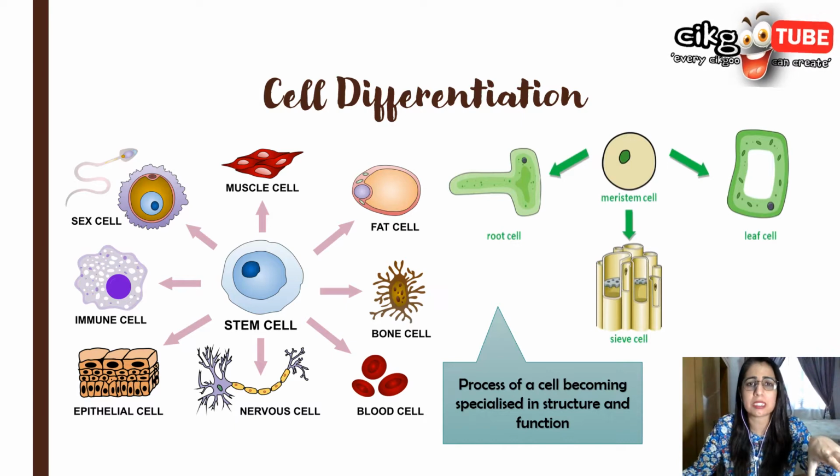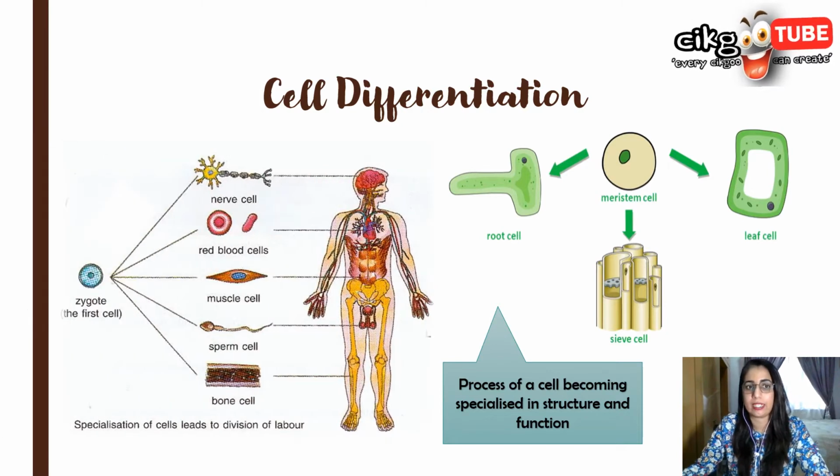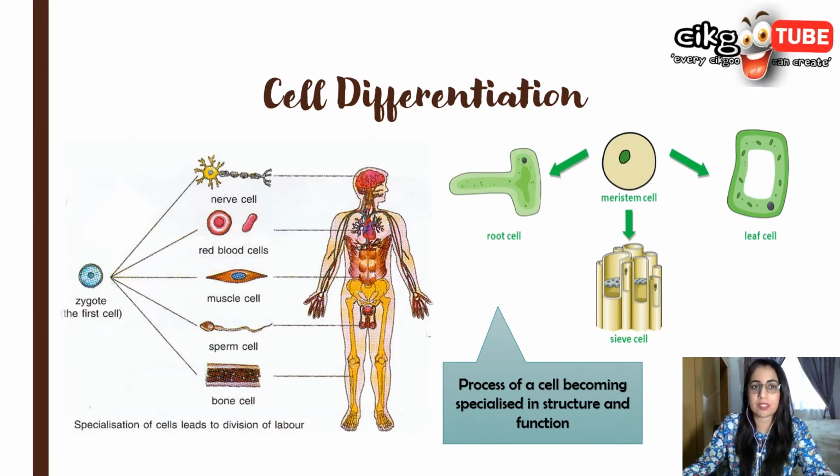These cells perform a particular type of work that is similar in many aspects. Different cells carry out different types of work and they are modified accordingly. The human body is made up of various cells that carry out specific functions in the body. Cell differentiation is a process of a cell becoming specialized in structure and also function. From the zygote, we have nerve cells, red blood cells, muscle cells, sperm cells, and also bone cells. All these are differentiated to be specialized cells.